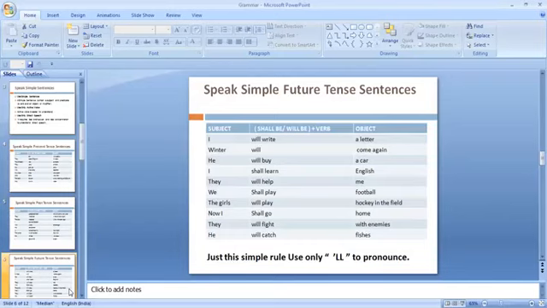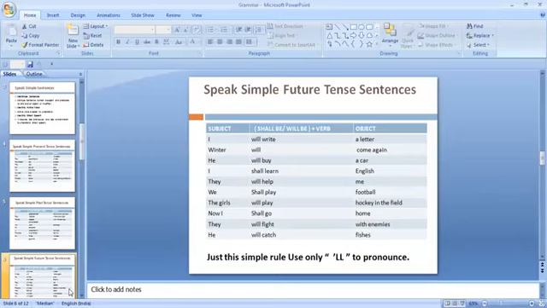So always remember this word, "will". I will write a letter. This "I will" means I'll, with an apostrophe and double L. I will write a letter. Winter will come again. He will buy a car. I will learn English. They will help me. We will play football. The girl will play hockey in the field. Now I will go home. That pronunciation will be "will".